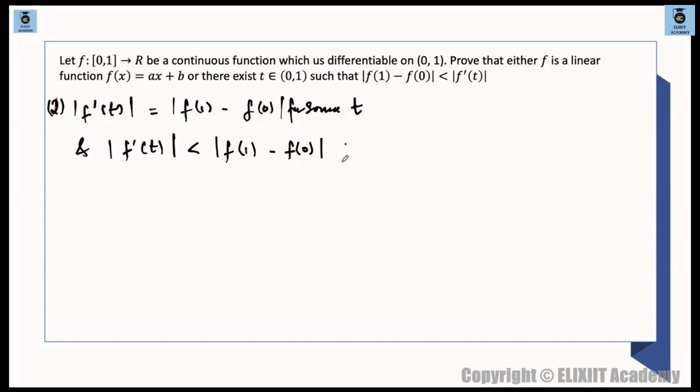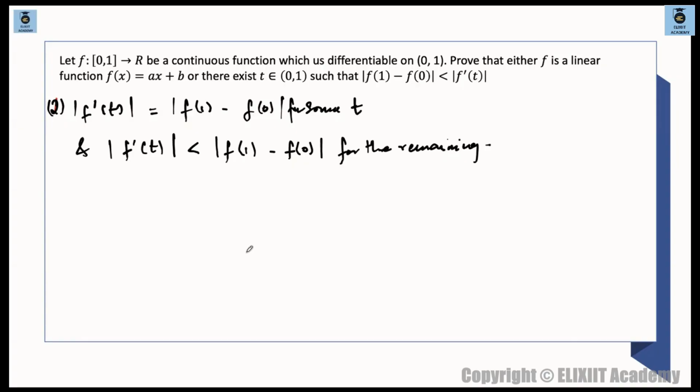For some t I have taken this equal, and for the remaining t it's strictly less than, because it was less than or equal to. So either strictly less than for all t, or equal for some t and strictly less than for the remaining. That's what we are having.